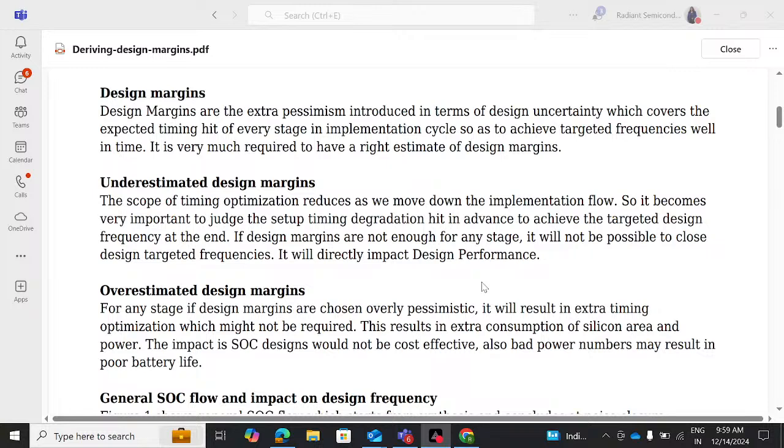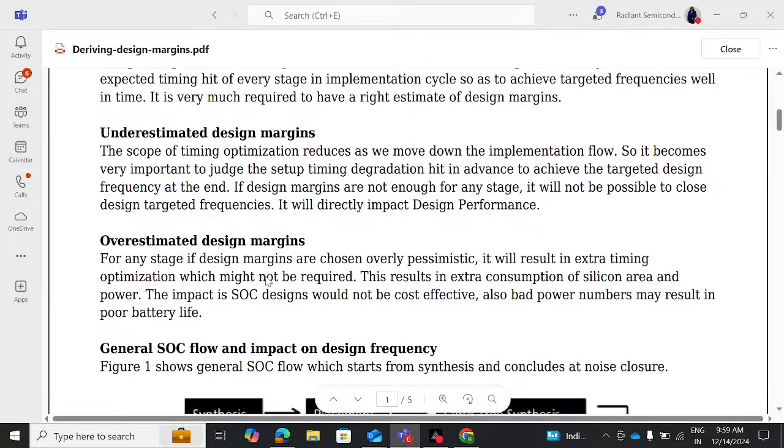Now we also studied underestimated design margins, similarly overestimated design margins, previous week. So let's recap what underestimated and overestimated design margins are. The scope of timing optimization reduces as we move down the implementation flow, right? So it becomes very important to judge the setup timing degradation hit in advance to achieve the targeted design frequency at the end.